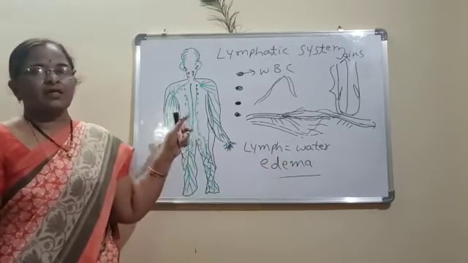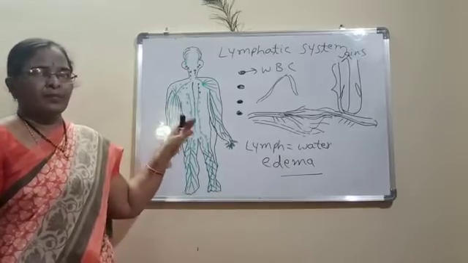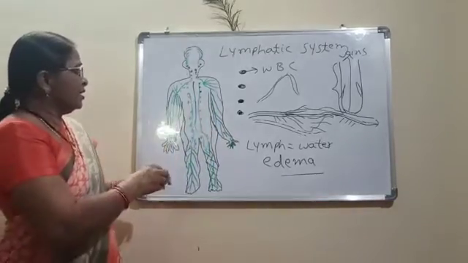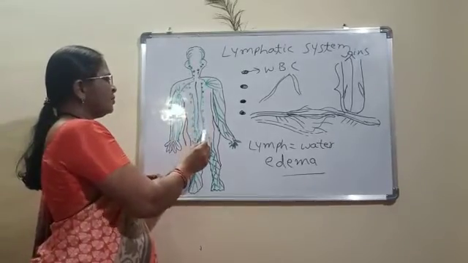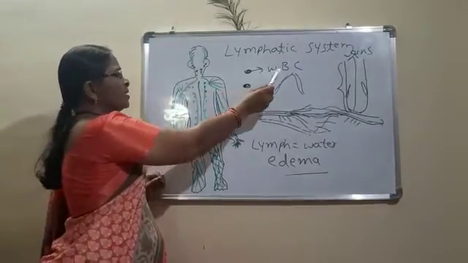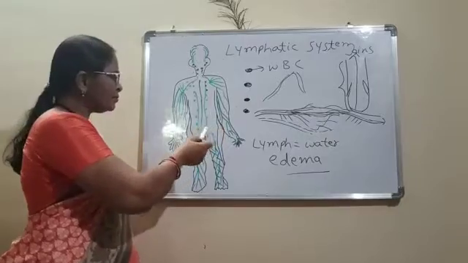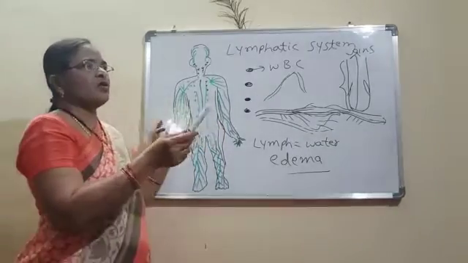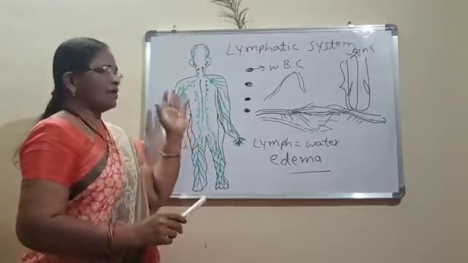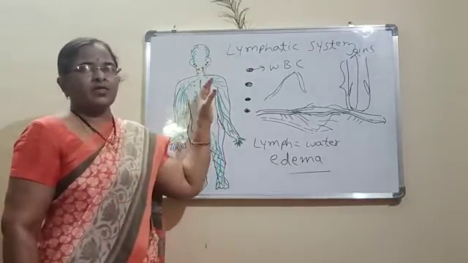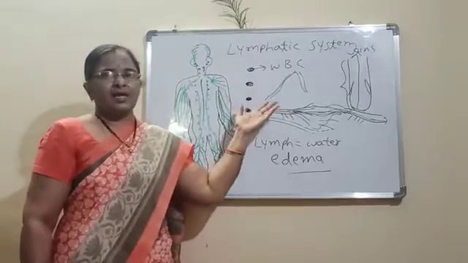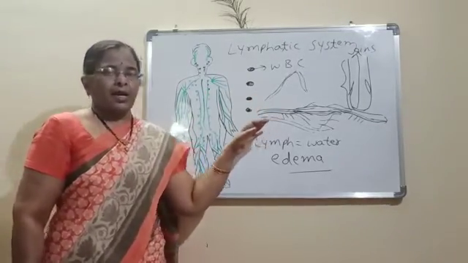So this is also one particular system that is present, and the lymph nodes have more WBC. They will be affected more whenever a parasite or any other virus or bacteria enters the body. This lymph system will fight with that and will kill it. Okay.